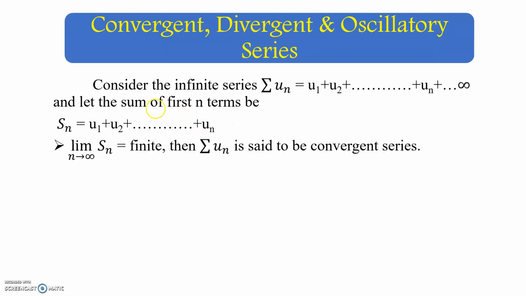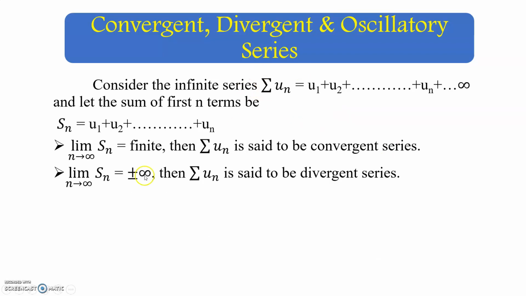If you take the limit n tends to infinity of the sum of the first n terms and you get a finite value, then the series is said to be a convergent series. Previously in sequences also, if you take the limit of that sequence and get a finite value, then the sequence is a convergent sequence. In a similar manner, here they define the series also. If you get a finite limit for the sum of the first n terms of the series, you get a convergent series.